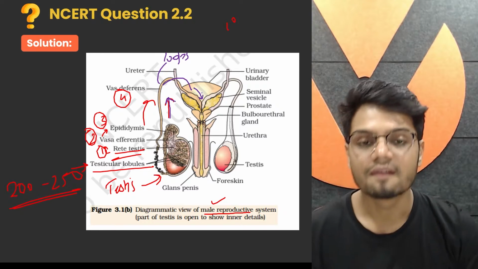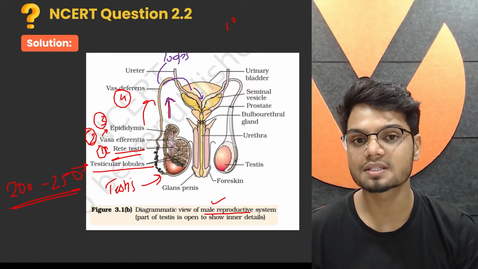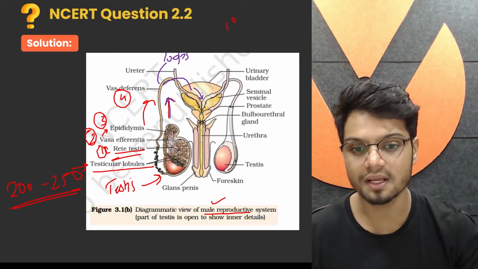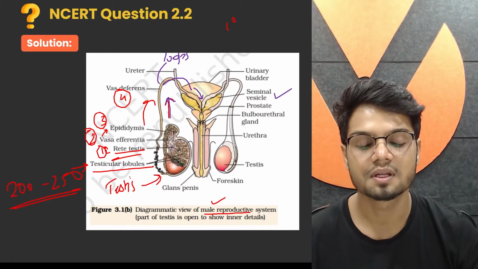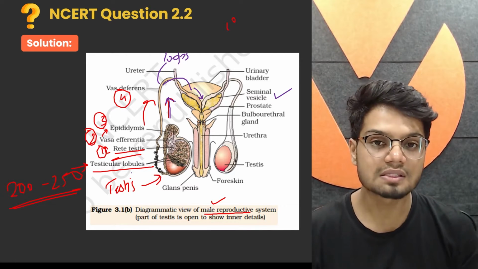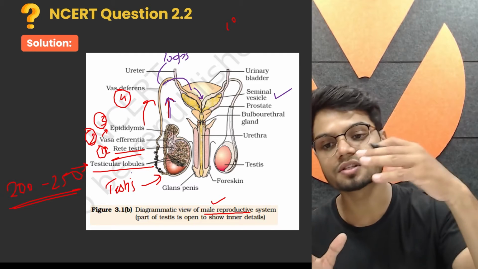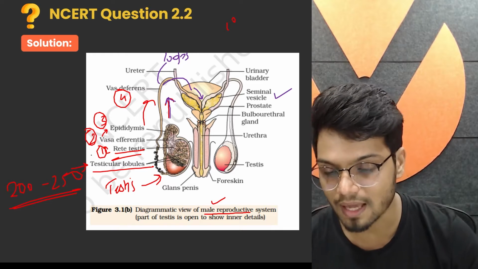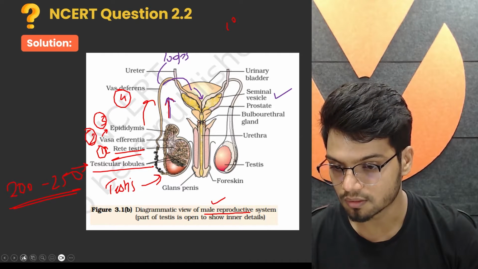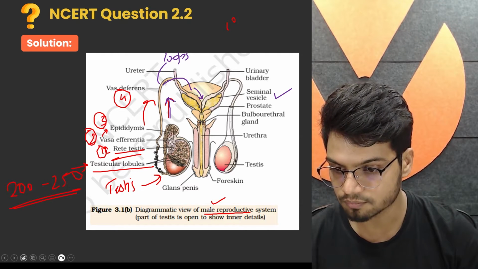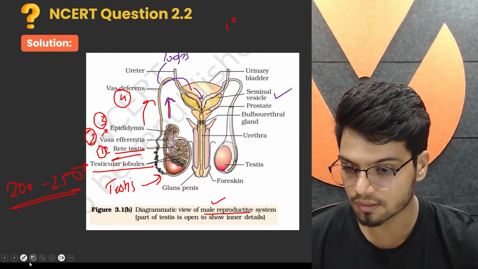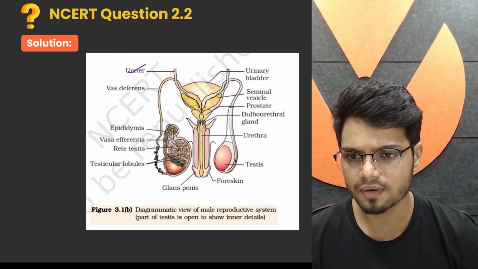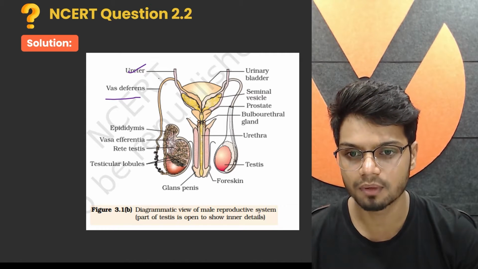Finally it reaches here, where your vas deferens is connected with another duct called the seminal vesicle. Now, seminal vesicle will provide secretions to the secretions coming from vas deferens. Vas deferens is carrying sperm. Let me quickly clear the board so that we can write more. So here vas deferens is carrying sperm.